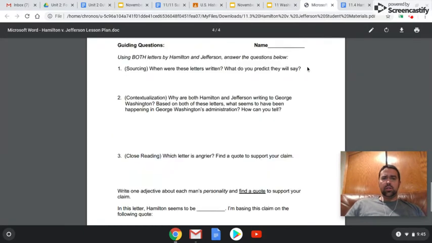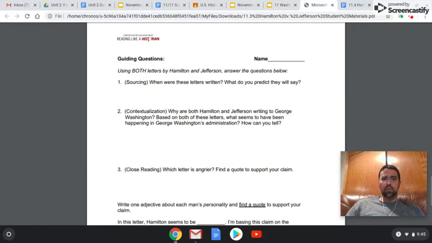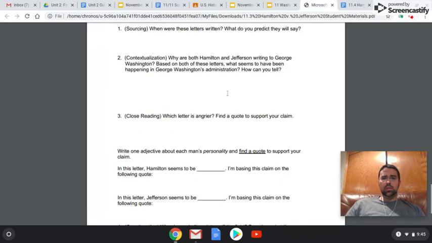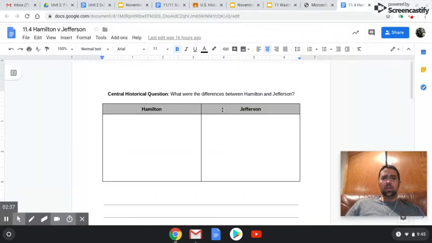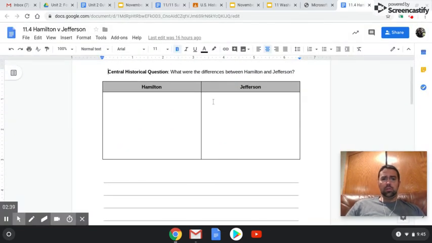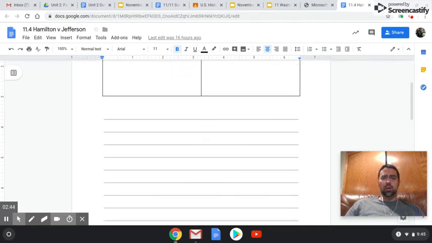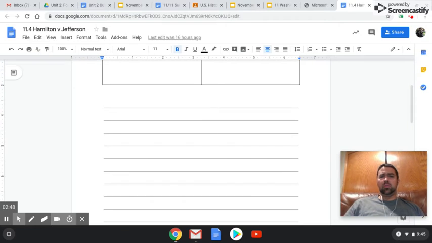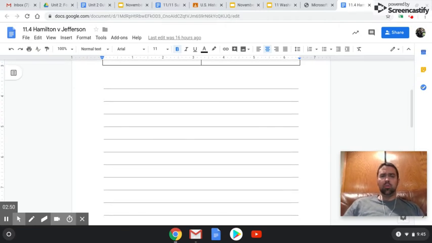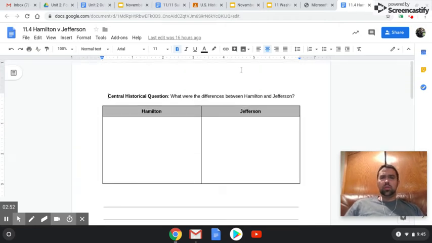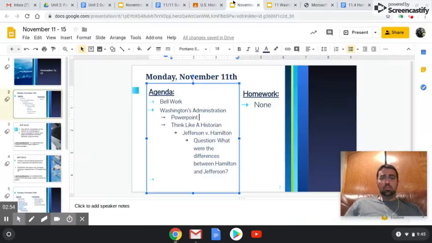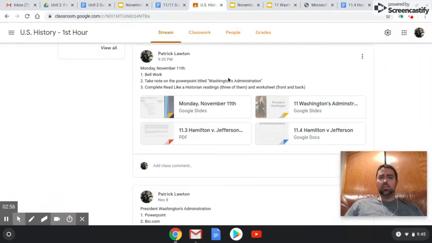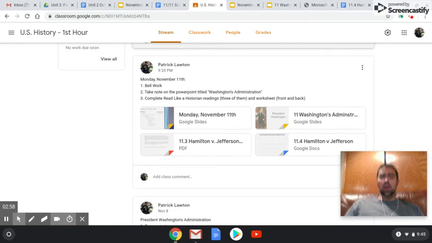And then you'll answer this worksheet first, right? You'll answer the questions, and then you'll go to this question. So what are the differences between these two guys? Using the letters and the notes from the PowerPoint, you'll answer that question, right? More of a summary than anything else, more for your purposes here, because that's a big study guide question that you'll use for here. Okay. I think that'll take you most of the time. If you get done, find something productive to do while the class works on it.